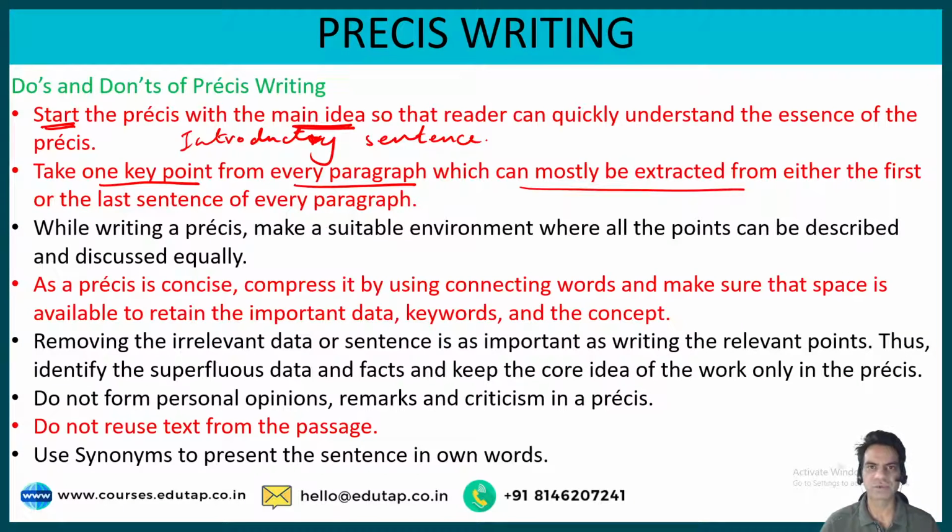Let's say one paragraph talks about growth, the other talks about expenditure. I'm referring to the passage that we just read about space exploration. One talked about the US and USSR space race. The other talked about how it fared in the future. The other talked about which rockets and which agencies were included. Then one paragraph talked about how it ended up and what we achieved through this, and then we gave a conclusion. So you need to understand every paragraph will discuss one different aspect of the topic.